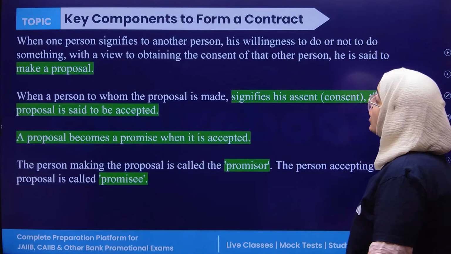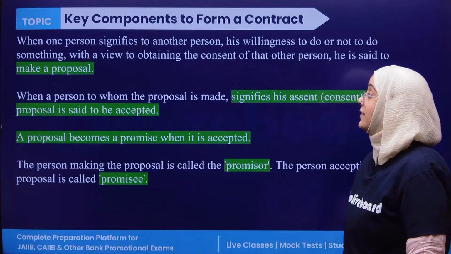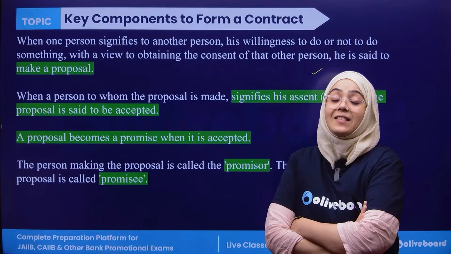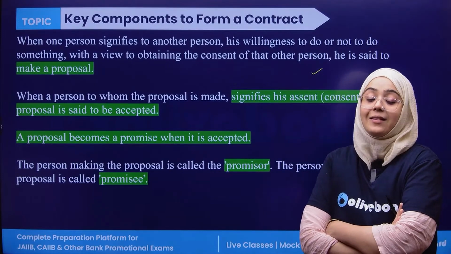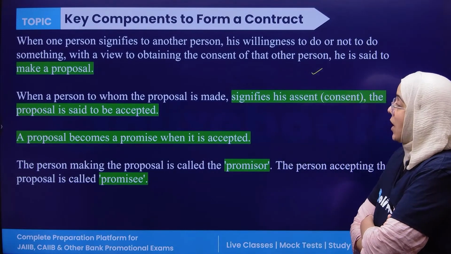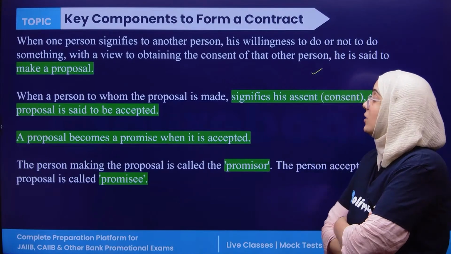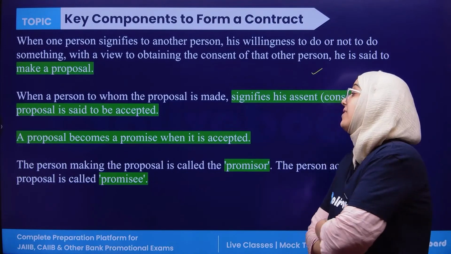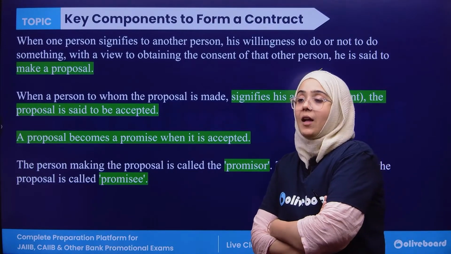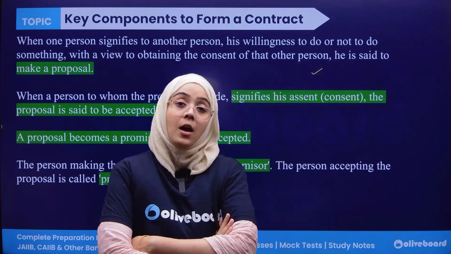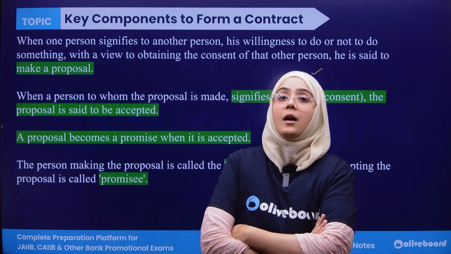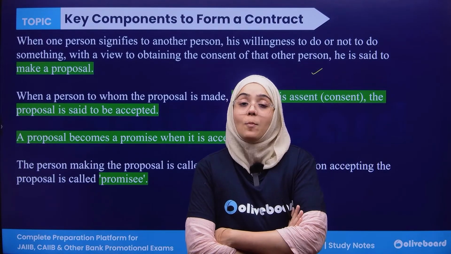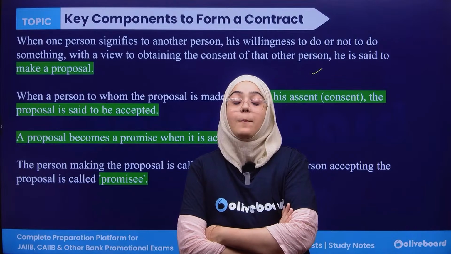Next, if we talk about the key components of a contract, first you have to make a proposal. When one person signifies his will to another person, he is said to make a proposal. Second, when the other person accepts that proposal, it is considered accepted. A proposal becomes a promise when it is accepted. For example, someone proposes to me for marriage, which means he signifies his will to marry me. Now he is said to make a proposal to me.